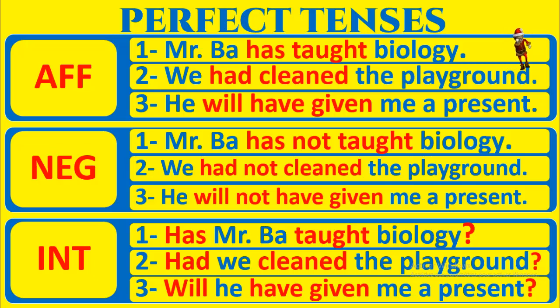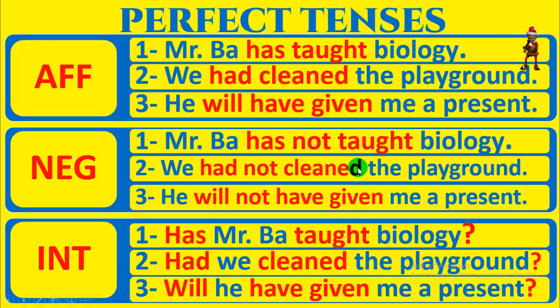Affirmative form, negative form, interrogative form. Mr. Ba has taught biology. Negative form: Mr. Ba has not taught biology. Interrogative form: has Mr. Ba taught biology? For number 2: we had cleaned the playground.